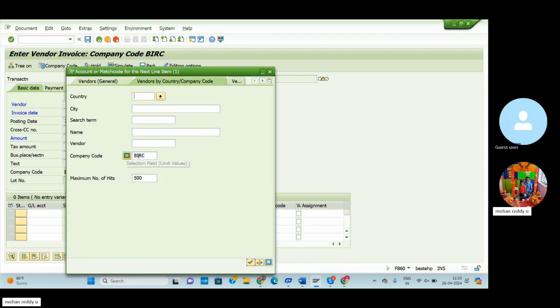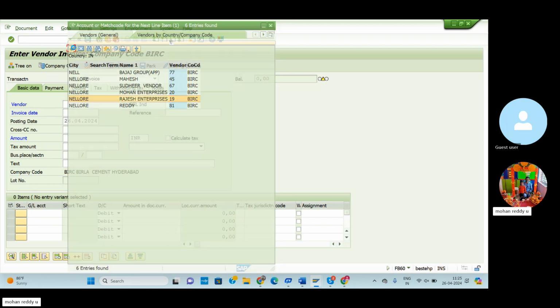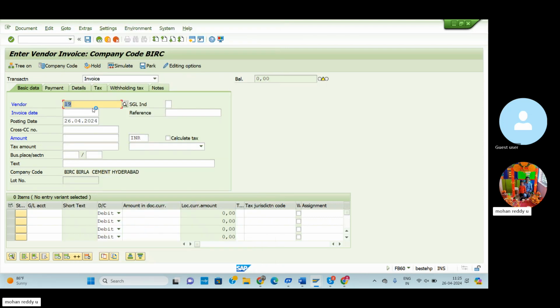So here the company code also is there. You can check once again. Then click on here. You can select any vendor, like now I am selecting Rajesh Enterprises. Click here. So the Rajesh Enterprises vendor number is 19. Then enter the invoice date.